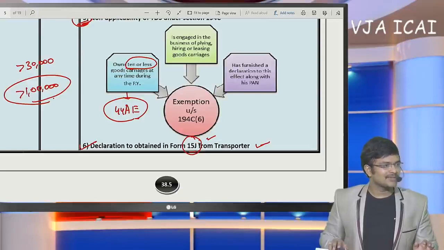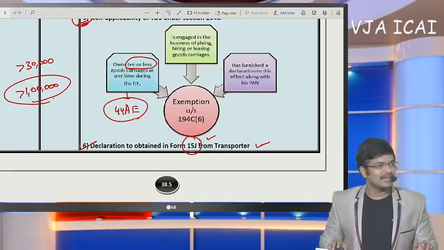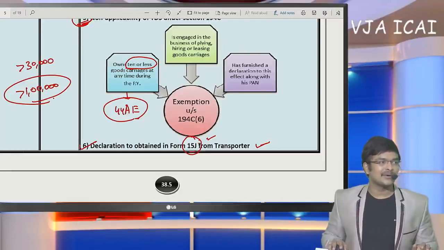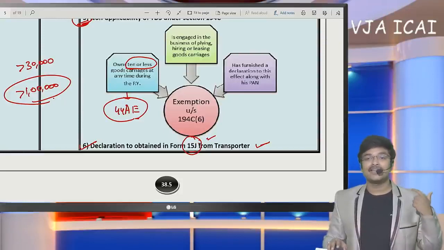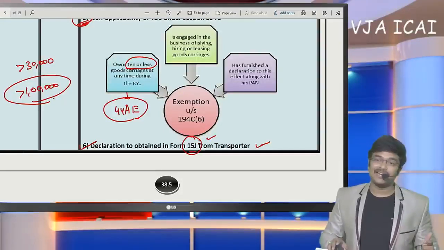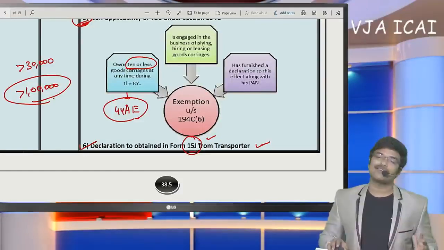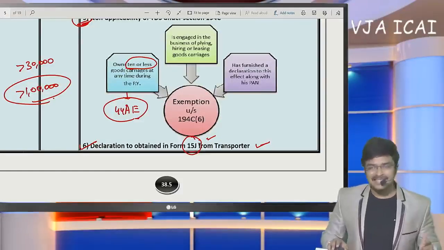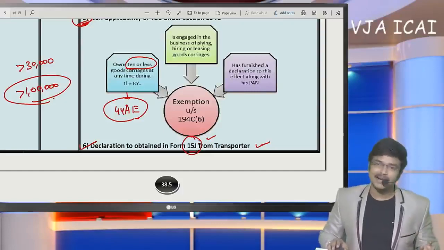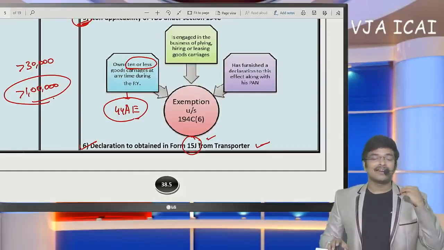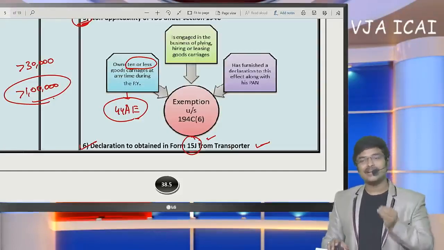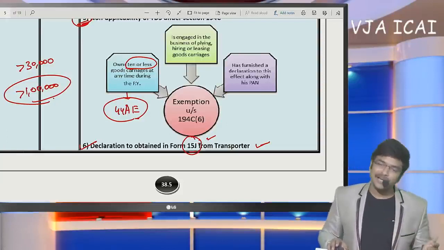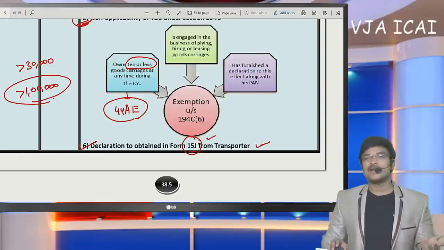Sir, can a cooperative society submit 15G and 15H to banks for non-deduction? No. If you see the intention of 15G and 15H, it is that income has not exceeded the basic exemption. For a cooperative society, there is no concept of basic exemption. Whenever income exceeds 10,000, 10% TDS will be deducted. For a cooperative society, the first 10,000 of income is taxed at 10%, 10,000 to 20,000 at 20%, and above 20,000 at 30%. That means a society is always liable to pay tax.